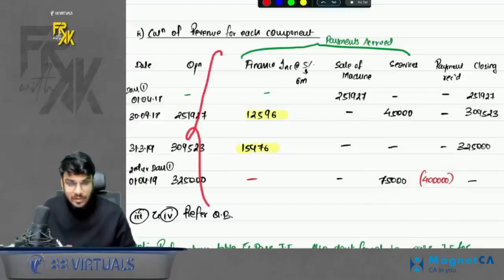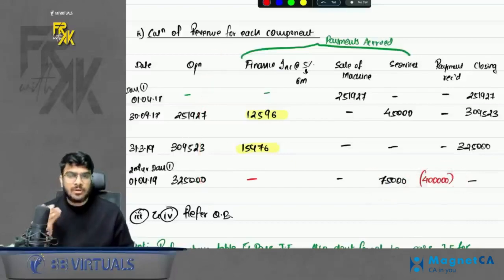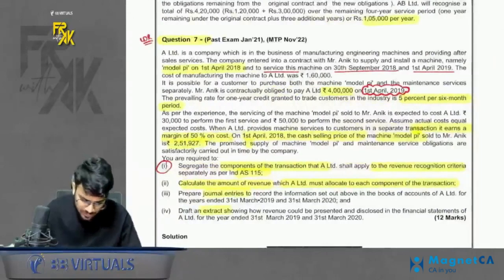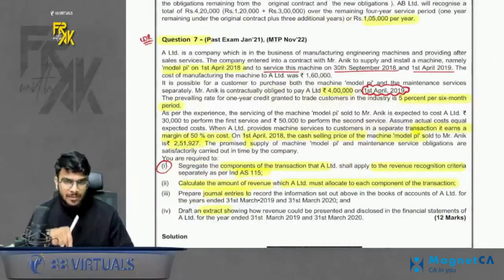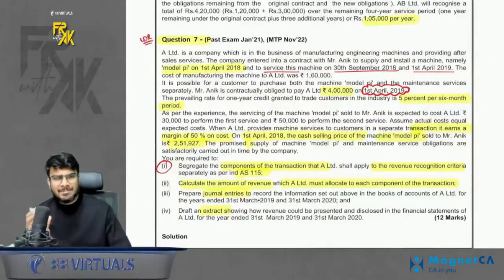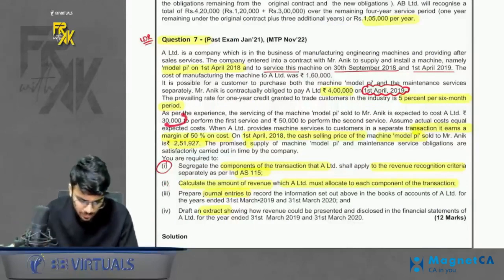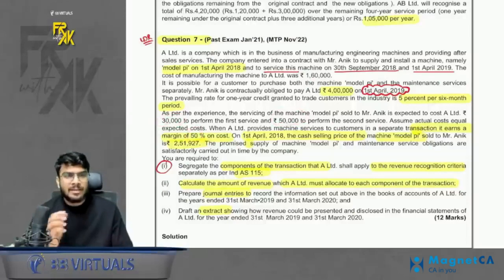This is something which you will understand once you read the question carefully. I'm just focusing on revision here. Okay, so this is how you segregate as per the solution given by them. And how do you get the SSP? What is the value of services? They have given the cost of services, and they keep a margin of 50%, so you will get the SSP of services.